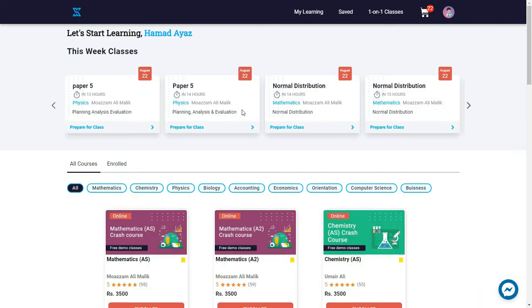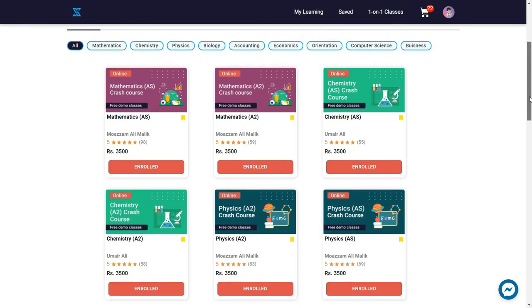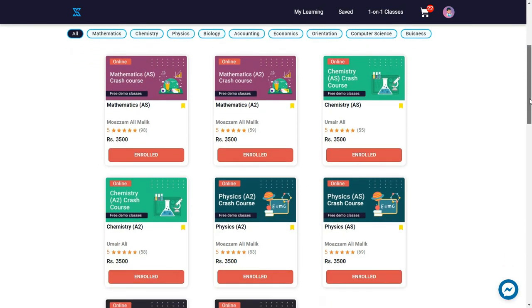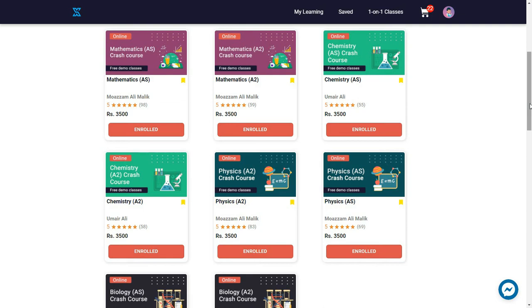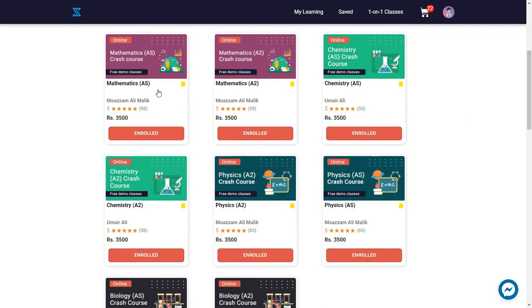Now at the very top, we can see the upcoming classes for the courses that the student has enrolled into. Further down, we can notice all of the courses which are being offered inside the A-level stream which the student can potentially enroll into. Now let's look at AS level mathematics for more detail. Let's click on this course.